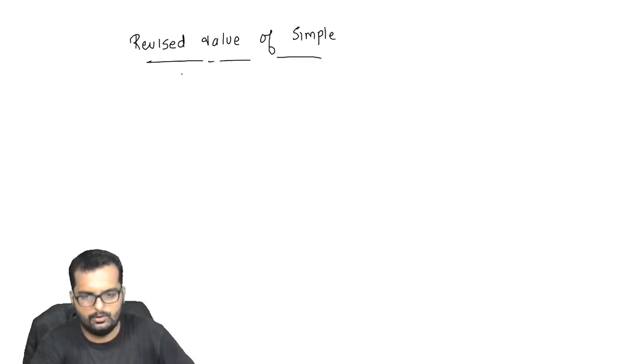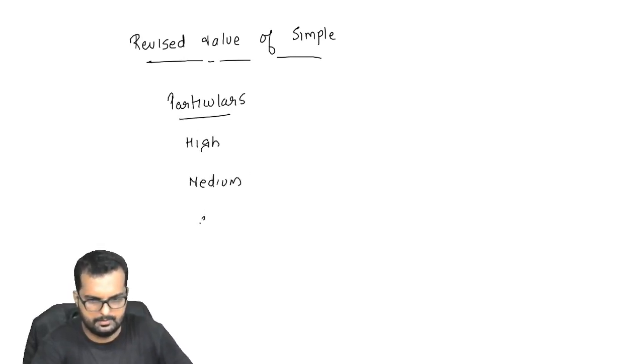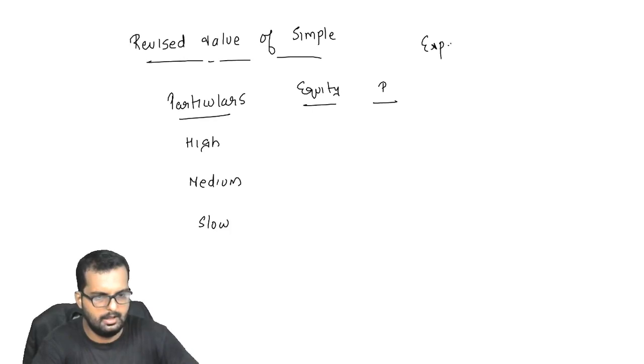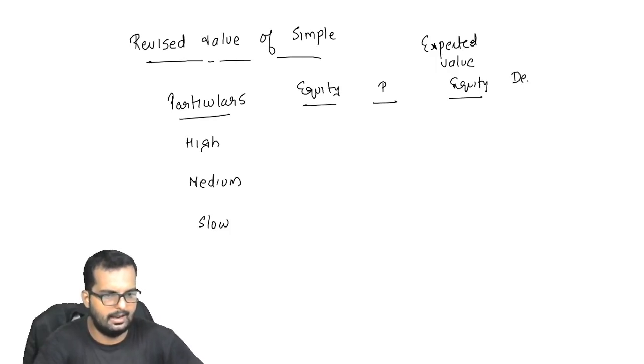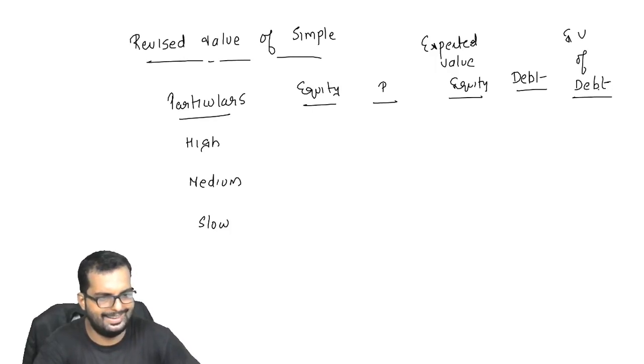Here what we will do now is we will draw a table: particulars, high, medium, low, equity, probability, expected value of equity, and then I'll write debt, probability is not required over there, expected value of debt.